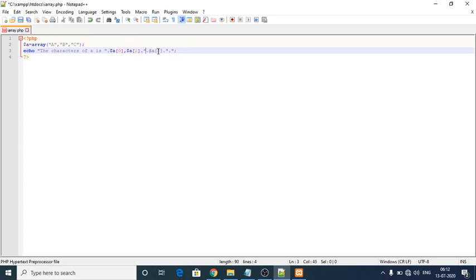So remove these things. Now let us check. Yes, the characters of A is A, B, C. A, B, C are the values I have stored in my array called A. Some small mistakes are there in your book. If you rectify those errors, you can get the result.